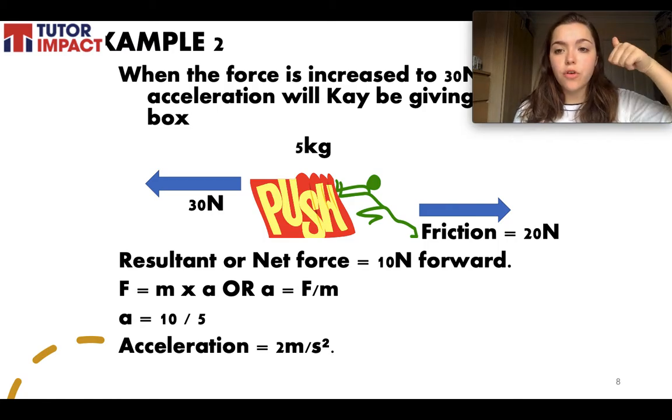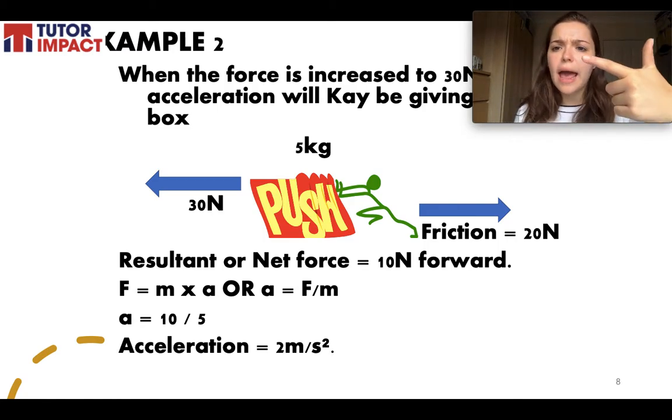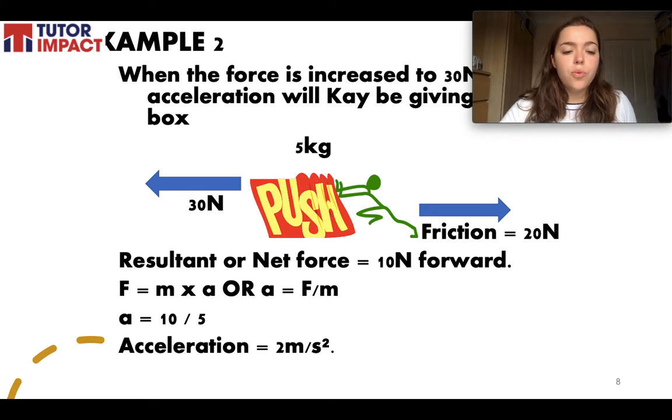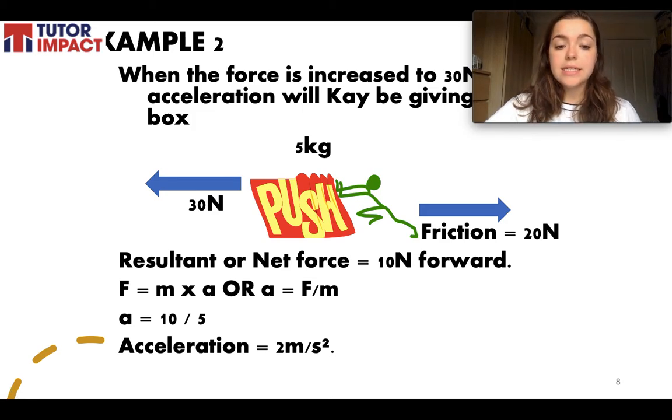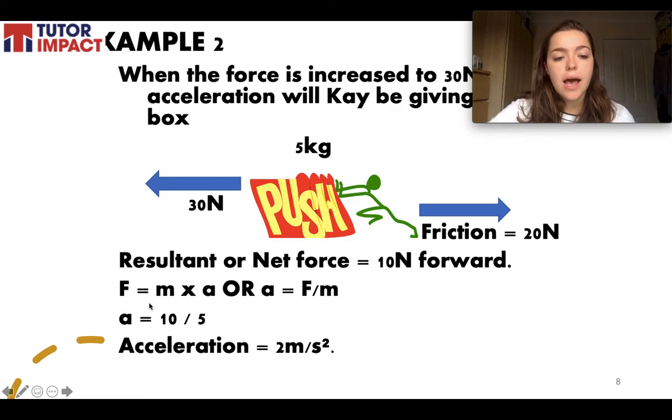Now, we have the force, we have our mass, 5 kilograms. How do I get my acceleration? We have this formula, force equals mass times acceleration. If you've done any formulas before, you will know that we can rearrange formulas to get the thing we are missing. We have force and we have mass, so we want them on the same side of our equals sign.